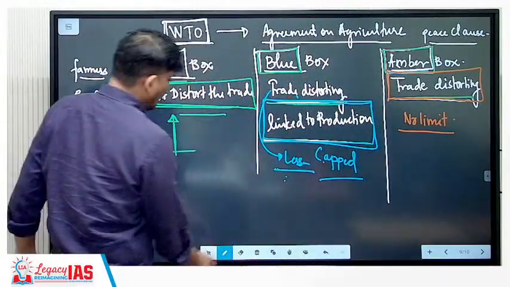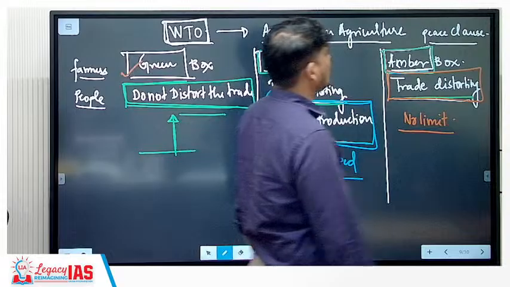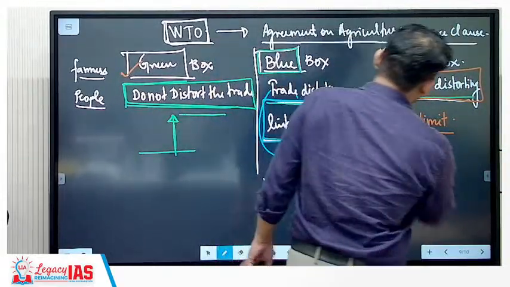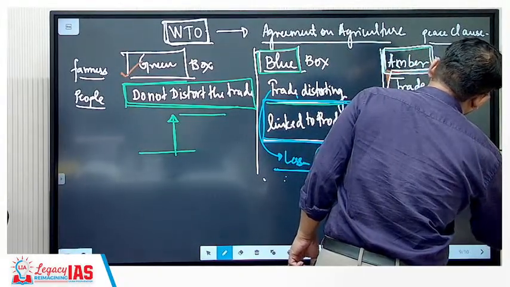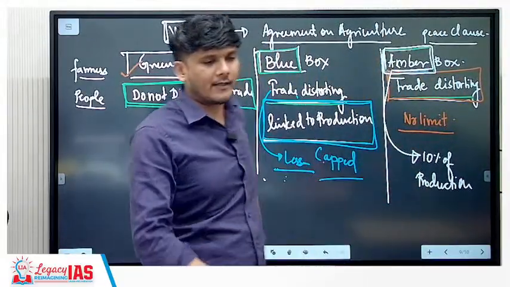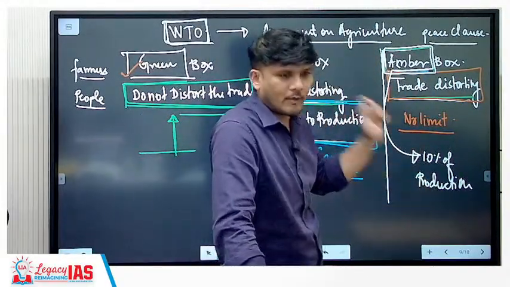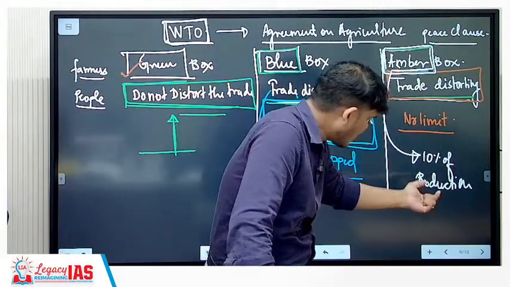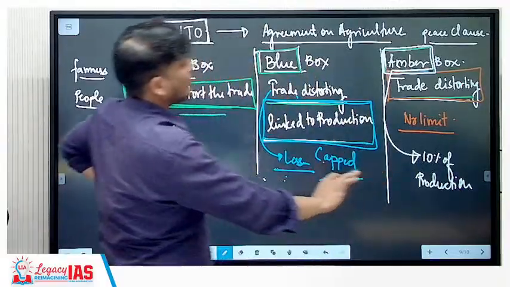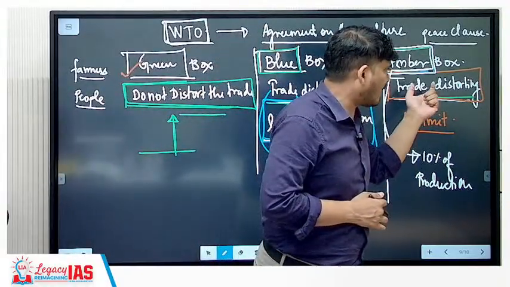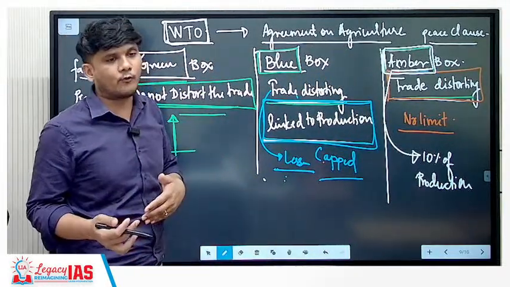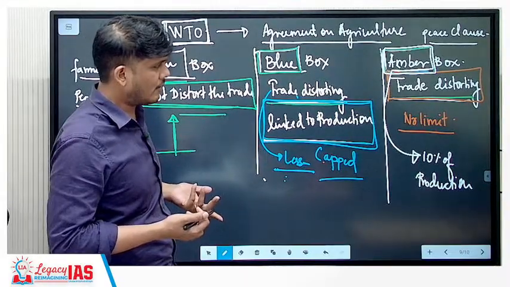So USA argued that India is giving a huge amount of subsidies as amber box subsidies, so it should stop giving them. There's the limit: amber box subsidies can be given only up to 10% of the total production. So if India is producing 100 rupees worth of agricultural produce, only 10 rupees can be given as amber box subsidy. USA has argued that India exceeds this 10% limit. India is arguing that I am not giving it for distorting the trade. I am giving it because my farmer is poor, my people are poor, they also need cheap food grains, and I need to support my farmers as well.